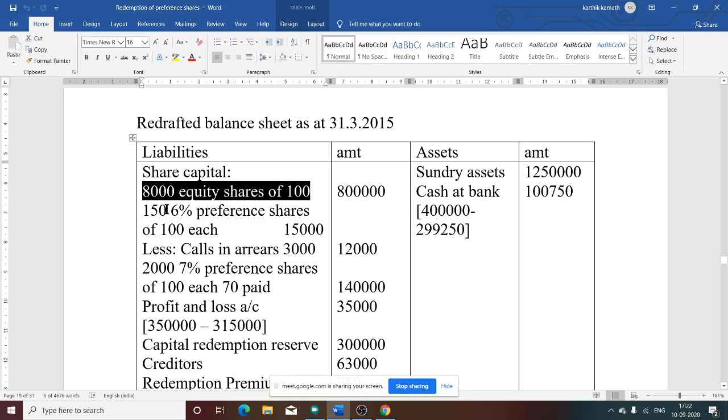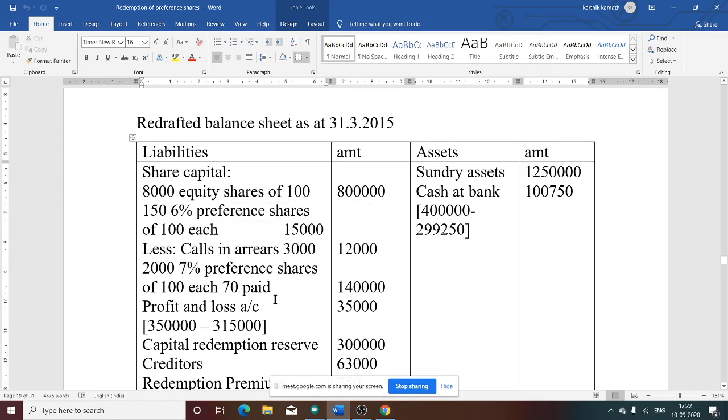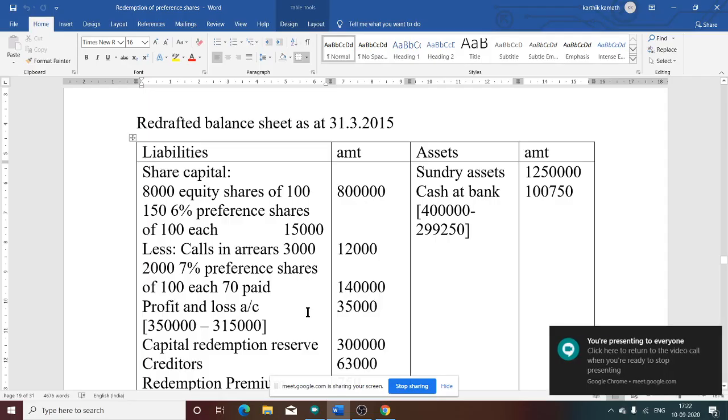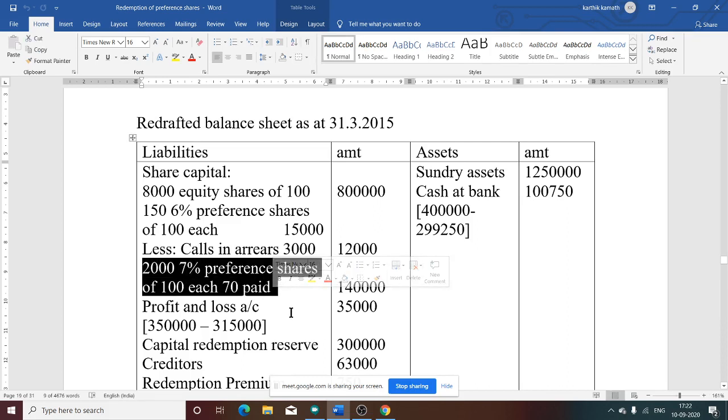Now it is very clear that 3,000 is only for 150 shares and not for the entire 3,000 shares. So less calls in arrears 3,000. 15,000 minus 3,000, you will get 12,000. Then what about partly paid shares? We have not considered partly paid shares for the purpose of redemption. So that partly paid share information you need to transfer directly from the question to the balance sheet, with no changes in the amount. 2,000 7% preference shares of 100, 70 paid, that is 1,40,000.